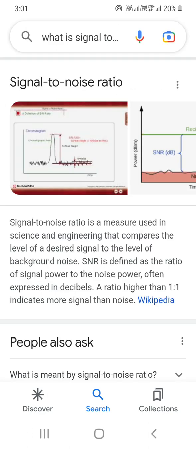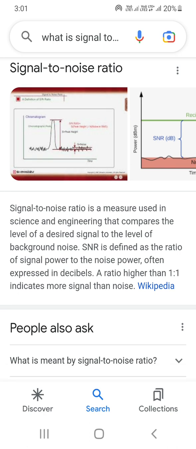So what is the signal to noise ratio? The signal to noise ratio is a measure used in science and engineering that compares the level of the desired signal to the level of the background noise. It is the ratio of signal power to noise power, often expressed in decibels. A ratio higher than one indicates more signal than noise.